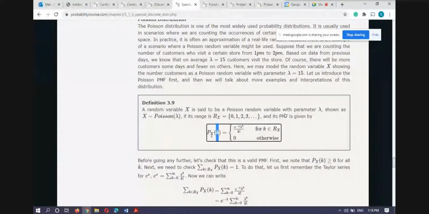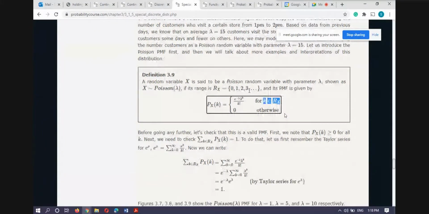So the probability that capital X equal to this small k is given by e raised to power minus lambda, lambda raised to power k divided by k factorial, where k belongs to the range set of the random variable R_X: 0, 1, 2, 3, and so on. And otherwise it is 0.